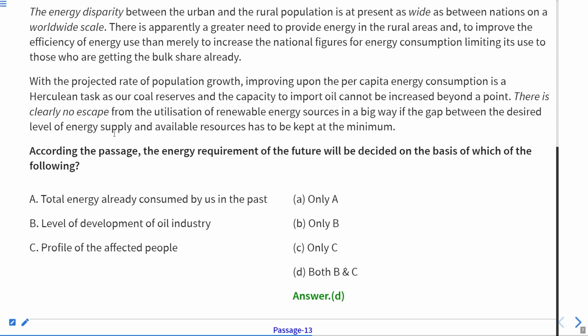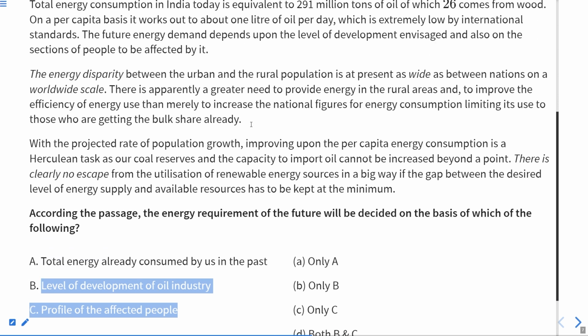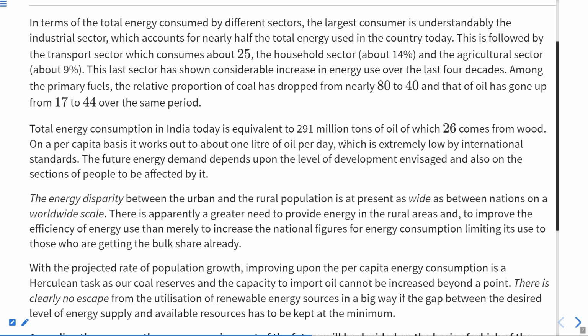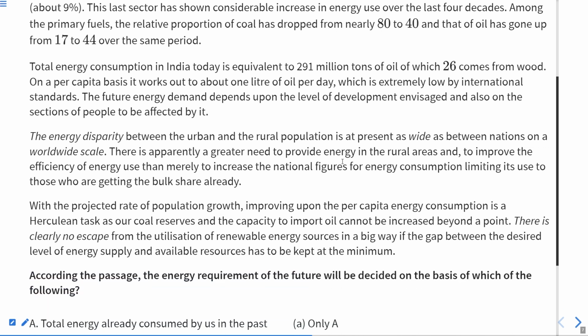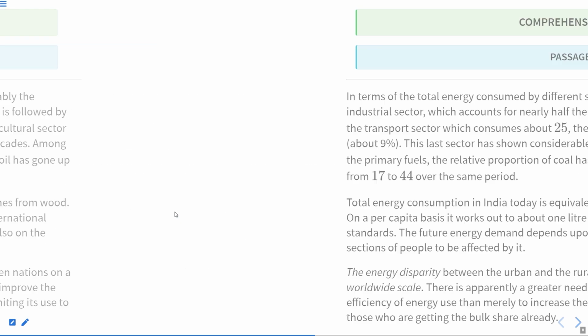Both are the reasons. Both are factors on the basis of which the requirement for the future will be decided. So these are 2 points, that is B and C: level of development of oil industry and profile of the affected people. It is given in paragraphs 1, 2 and 3. This is the last line of the first paragraph, then 2, and then 3. So these three show that our answer is yes, B and C both. Now let us move to the next question.